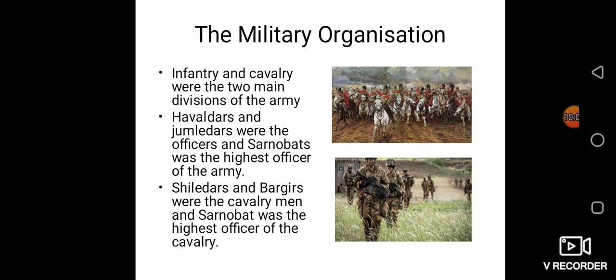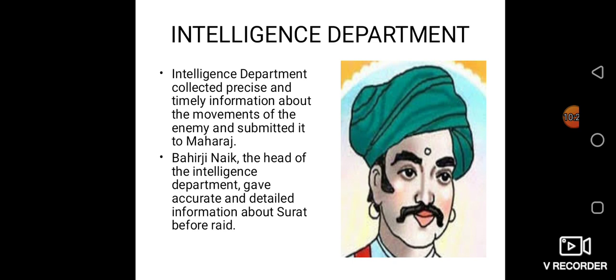Now Havaldars and Jumedars were the officers, and Sarnobat was the highest officer of the army. Shiledars and Bargirs were the cavalrymen, and Sarnobat was the highest officer of the cavalry. Like this, he made a military organization to protect from enemies. Now next, Shivaji Maharaj's intention was to appoint an intelligence department. In the intelligence department, it was necessary.